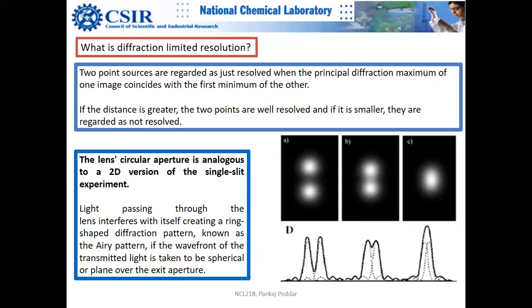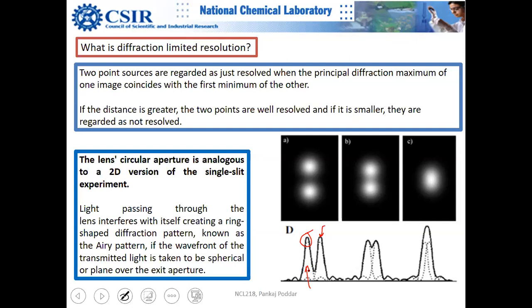Two points are regarded as resolved when the principal diffraction maximum of one image, just let me show you, the principal maximum of one dot coincides with the minimum of another dot. You can see the first minimum of this one somewhere here.